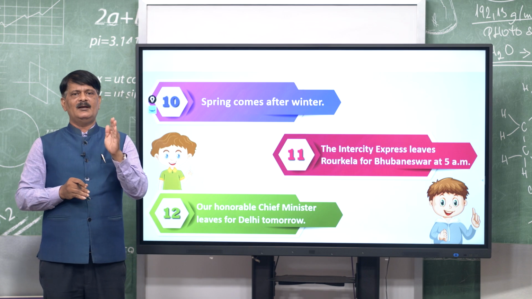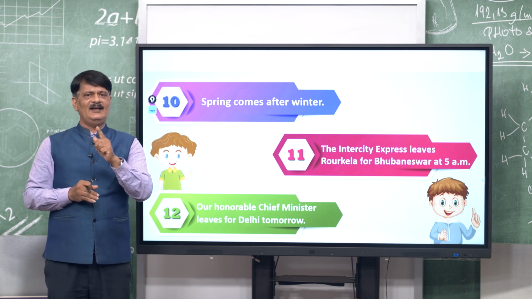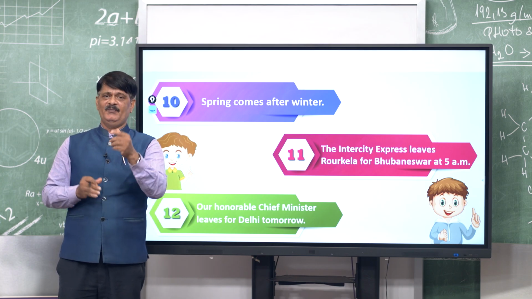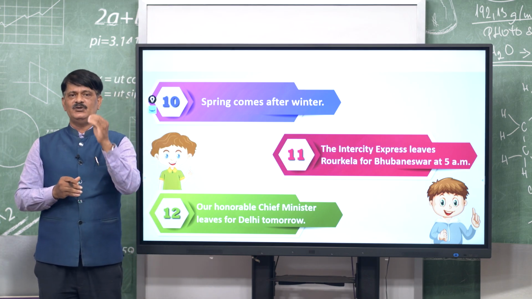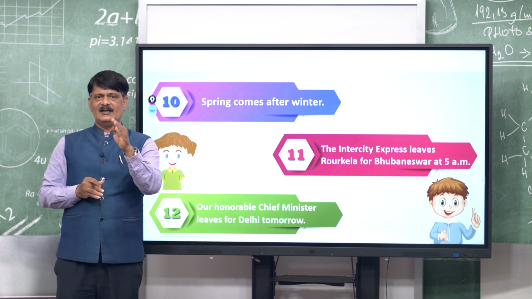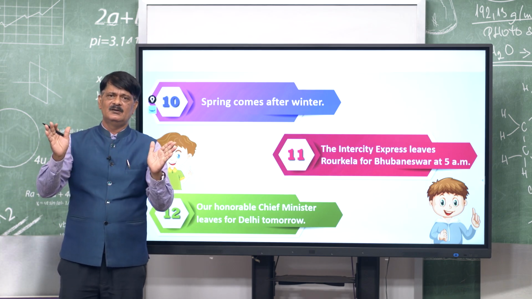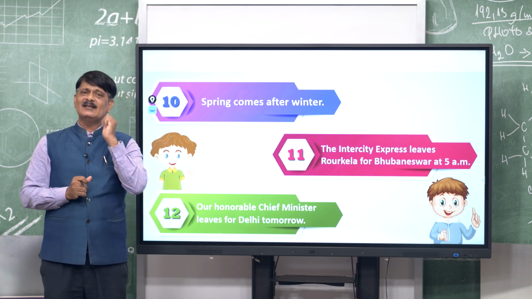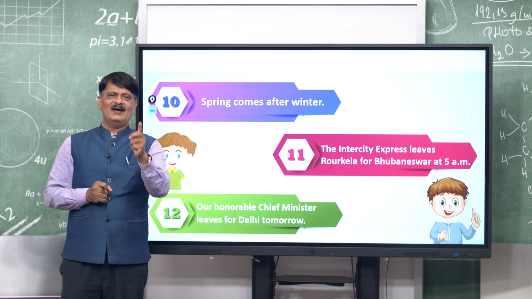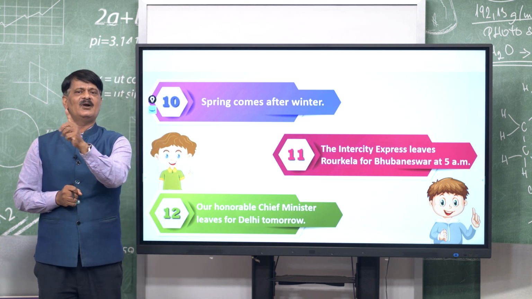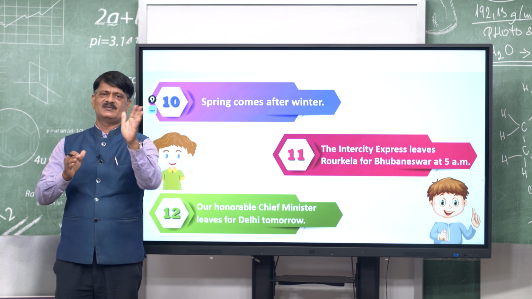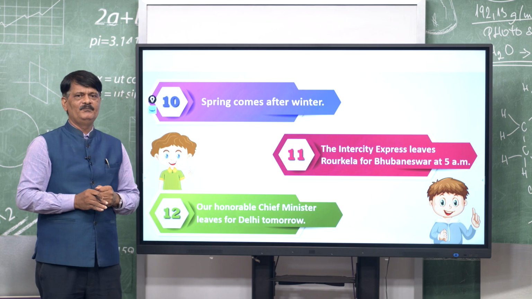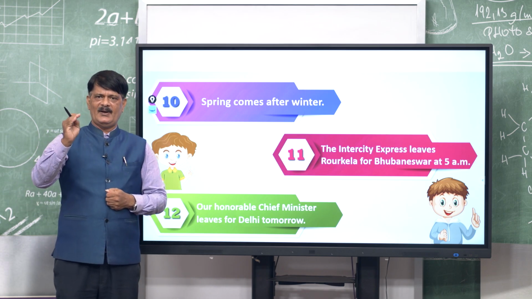Another: our honorable chief minister leaves for Delhi tomorrow. This is also a future thing. You see, sometimes present simple is used for the future. It is clear in that case, because the timetable is already fixed. We cannot change it. Another example I may give you: our examination starts on Monday, because it has been fixed by others.